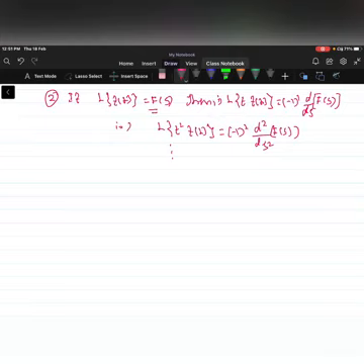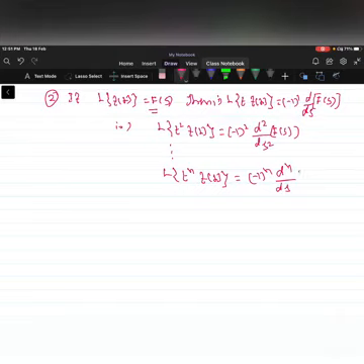When n is a positive integer, Laplace of tⁿ f(t) is (-1)ⁿ times the nth derivative of F(s) with respect to s, where n belongs to the positive integers.